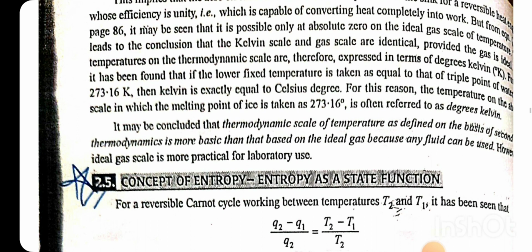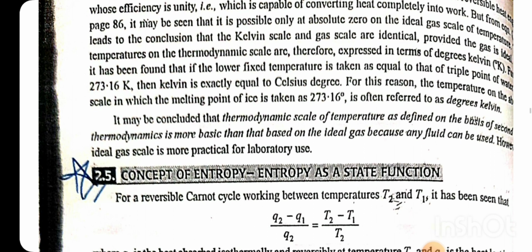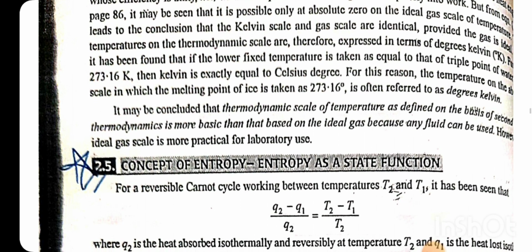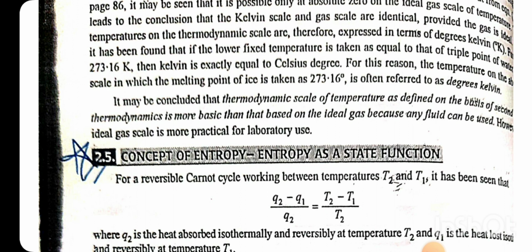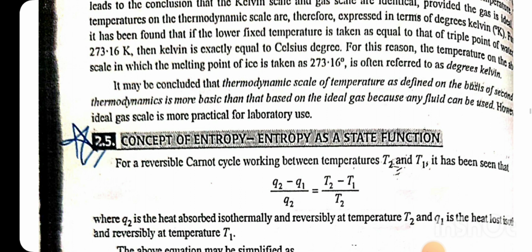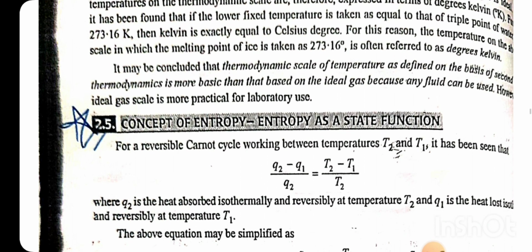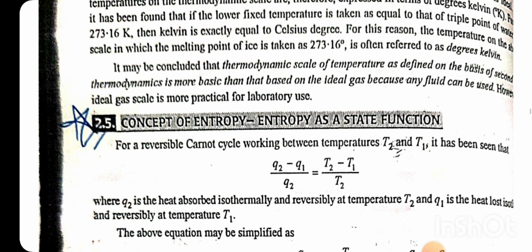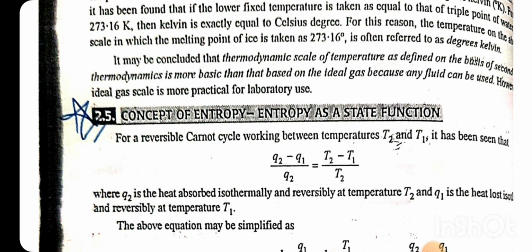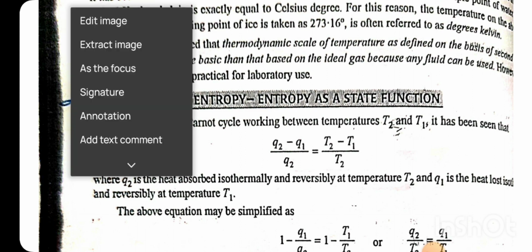But from the equation on page number 86, it may be seen that this is possible only at absolute zero on the ideal gas scale of temperature, which leads to the conclusion that the Kelvin scale and gas scale are identical, provided the gas is ideal. Temperatures on the thermodynamic scale are therefore expressed in terms of degrees Kelvin. It has been found that if the lower fixed temperature is taken as equal to the triple point of water, then the Kelvin degree is exactly equal to the Celsius degree. For this reason, the temperature on the above scale, on which the melting point of ice is taken as 273.16 degrees, is often referred to as degree Kelvin.